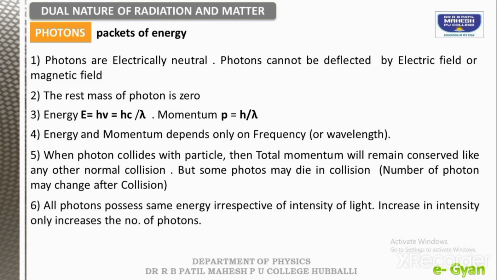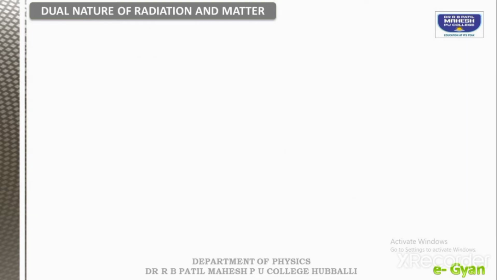All photons possess the same energy irrespective of the intensity of light. It means the intensity may increase or decrease, but the photon energy will always remain the same. So if you increase the intensity, only the number of photons will increase, but not its energy. Now we are going to study the expression for de Broglie wavelength.